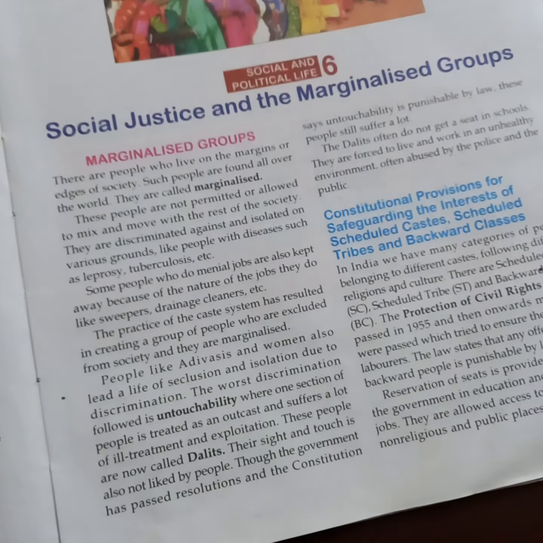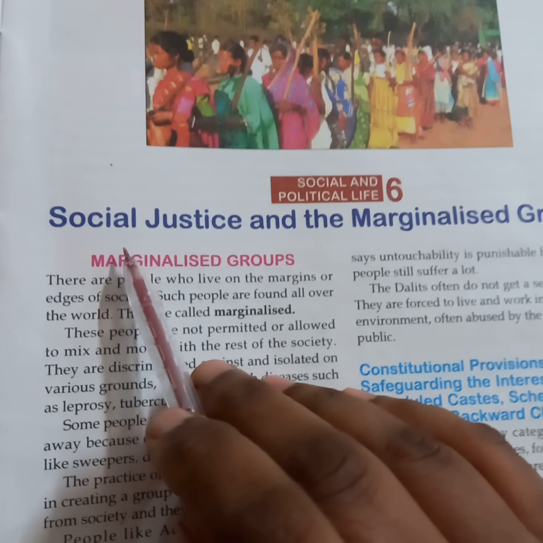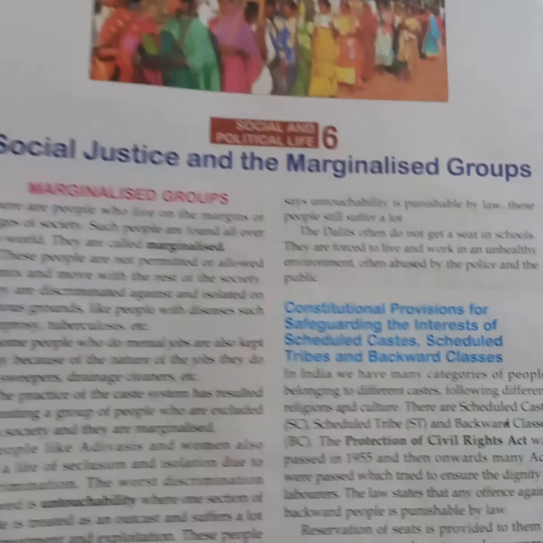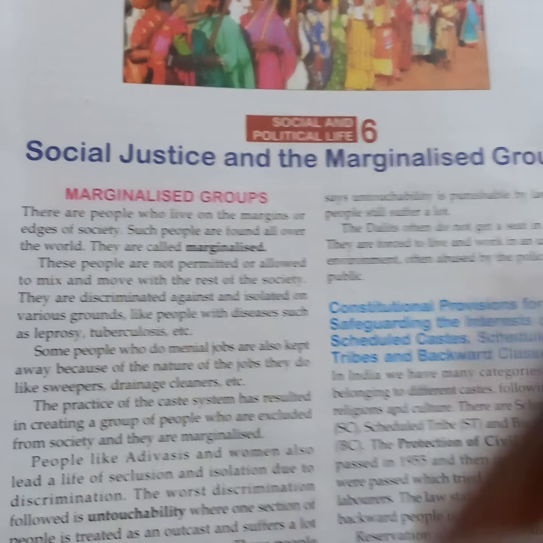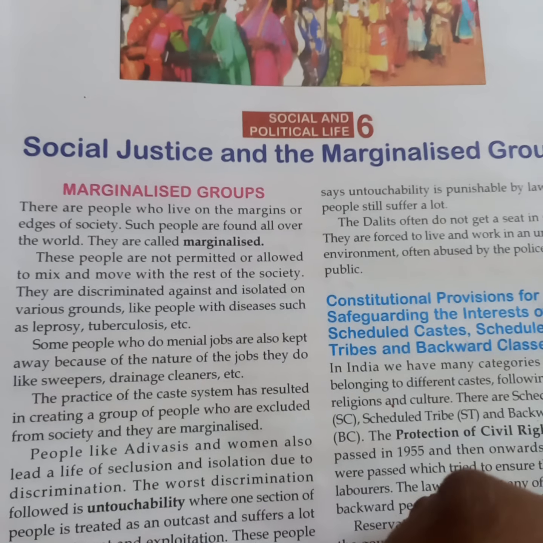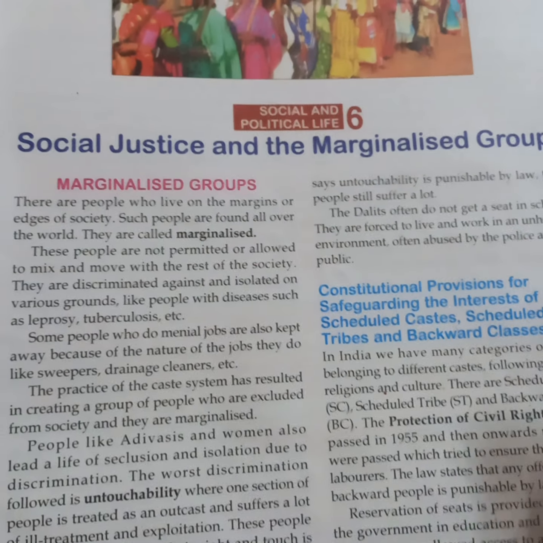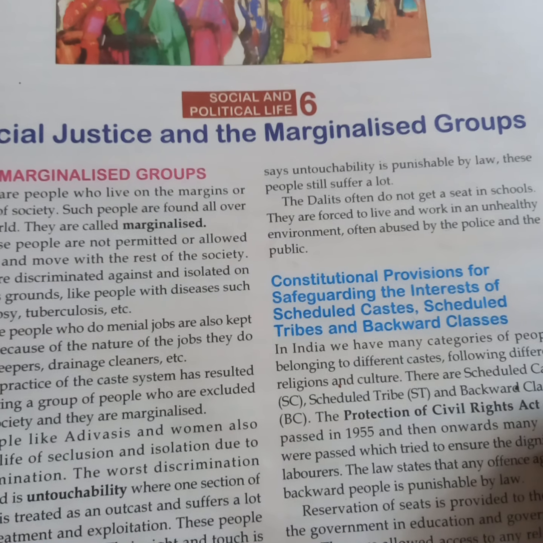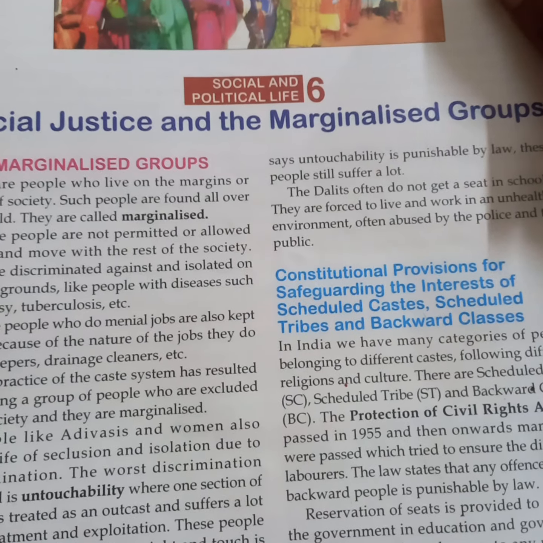And in today's lecture, we are going to continue the reading of chapter 6, Social Justice and Marginalized Groups. In the previous lecture, we read about who the marginalized groups are and what we call them nowadays: Scheduled Castes and Scheduled Tribes, meaning Scheduled Caste and Scheduled Tribe, and backward classes. And what steps have been taken by the government for the upliftment of these people.